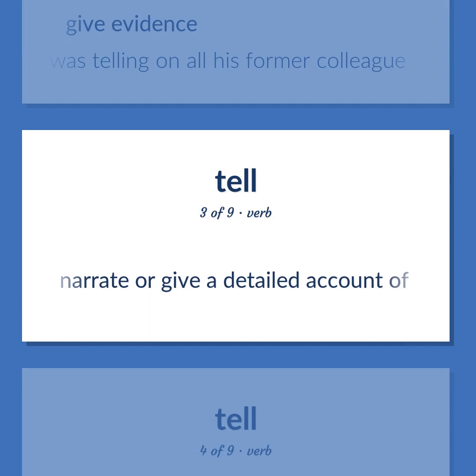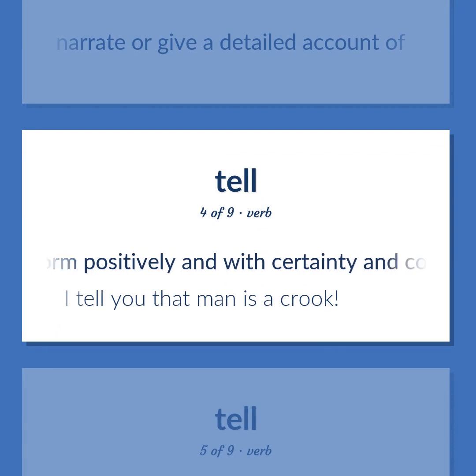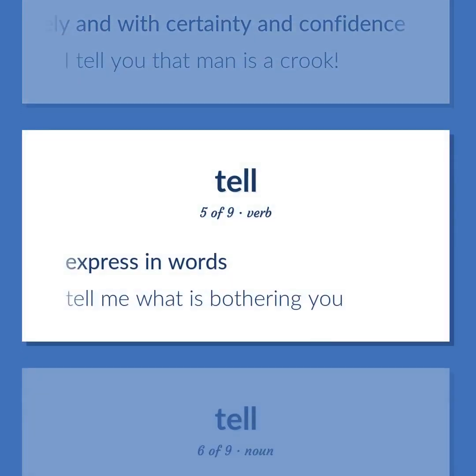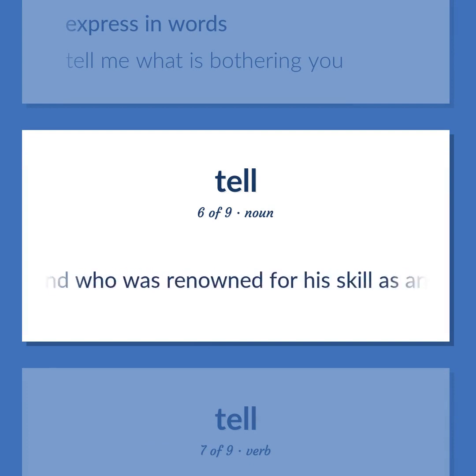Narrate or give a detailed account of. Inform positively and with certainty and confidence. I tell you that man is a crook. Express in words. Tell me what is bothering you. A Swiss patriot who lived in the early 14th century and who was renowned for his skill as an archer. According to legend, an Austrian governor compelled him to shoot an apple from his son's head with his crossbow, which he did successfully without mishap.